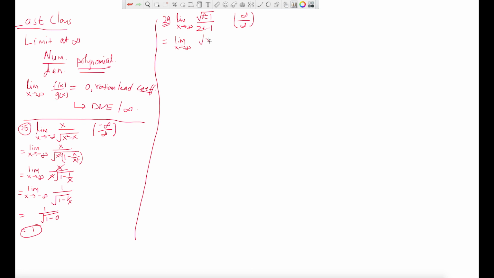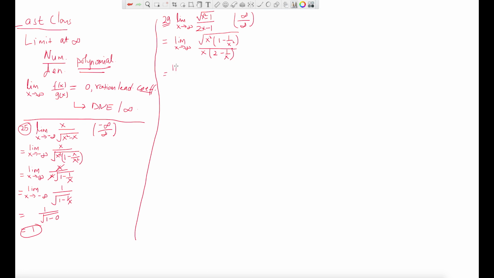I am taking x squared out from the top. What is left is 1 minus 1 over x squared, right? And divide by, what is the maximum exponent of x in the bottom? That is just x to the 1. So what is left is 2 minus 1 over x. There is a benefit of taking the common thing out, because when you take this out, you will get x and cancel with x. And when you plug in the limit for the remaining, you will get 1 minus 1 over infinity, that is 0, and 2 minus 1 over infinity, that is also 0. So it will be 1/2, right? That's what you will get.